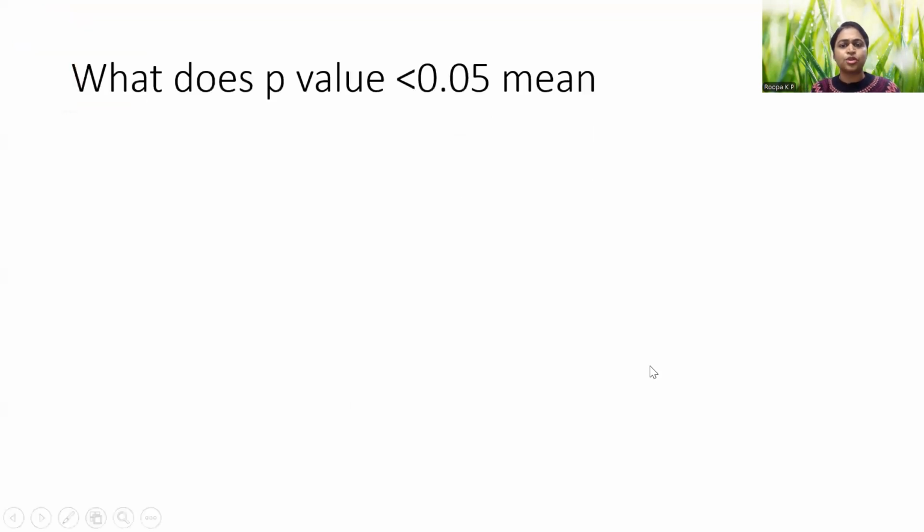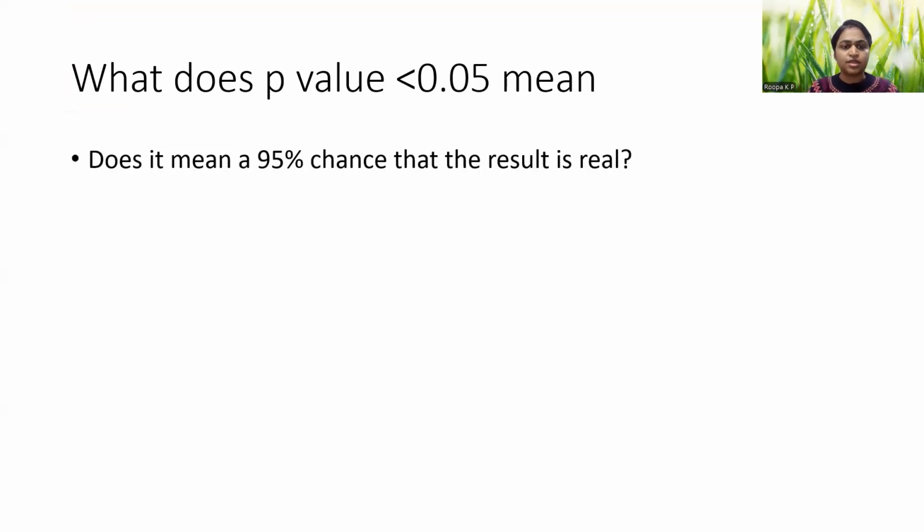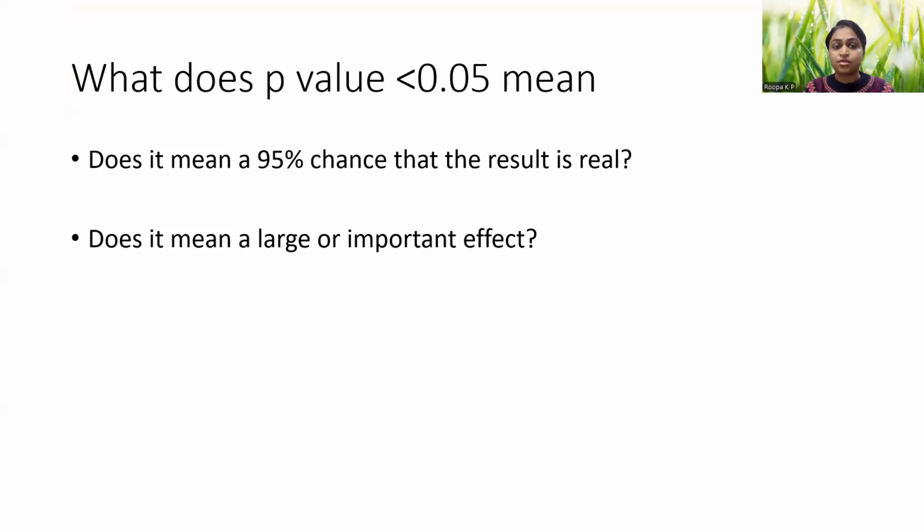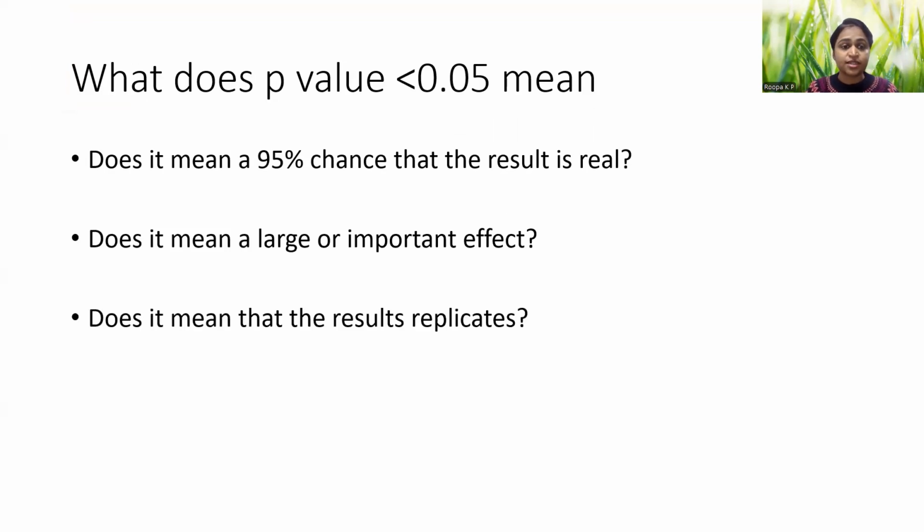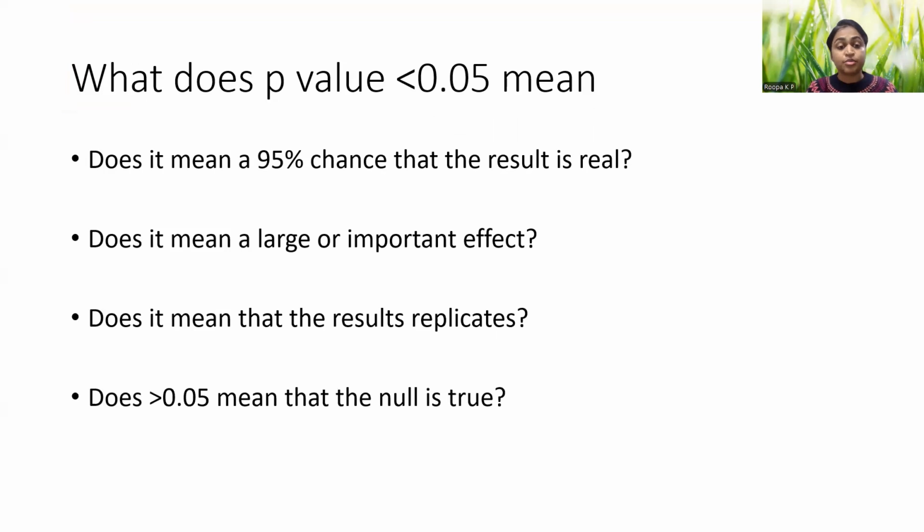P-value, what does it mean? We have commonly heard it as p-value less than 0.05. What does that actually mean? Does it mean a 95% chance that the result is real? Or does it mean a large or important effect? Or does it mean that the results replicate? Or does a p-value of more than 0.05 mean that the null hypothesis is true?